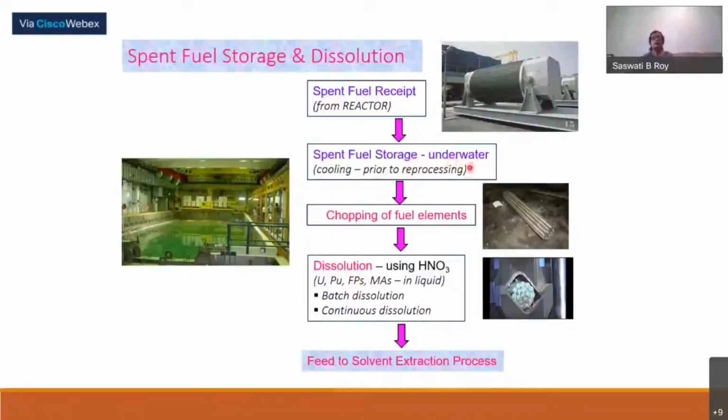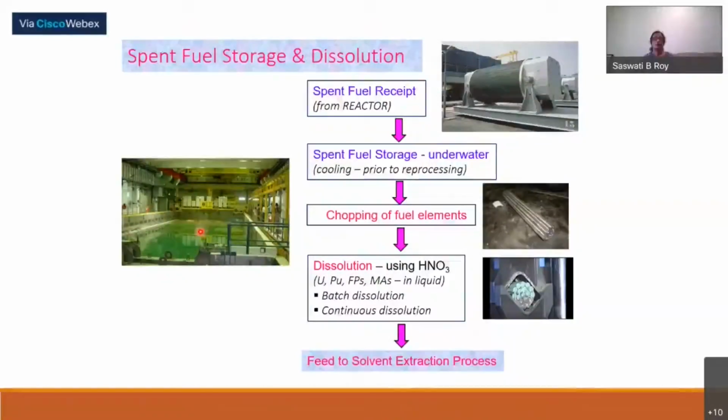Here you can see that spent fuel, after a sufficient amount of cooling in the reactor pool bay, once it is allowed to be transported, will be transported in this type of cask to the fuel reprocessing units. Once it comes there, it will also be kept under the water pool bay for radiolytic cooling.